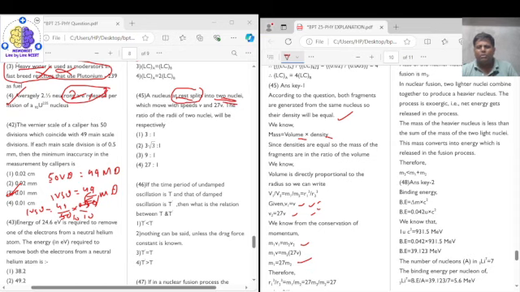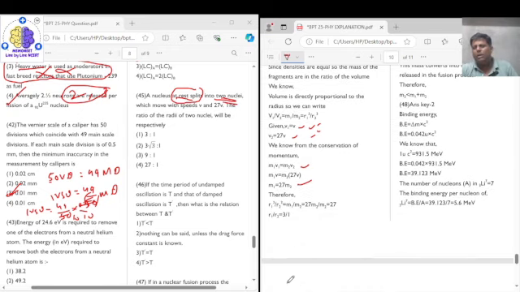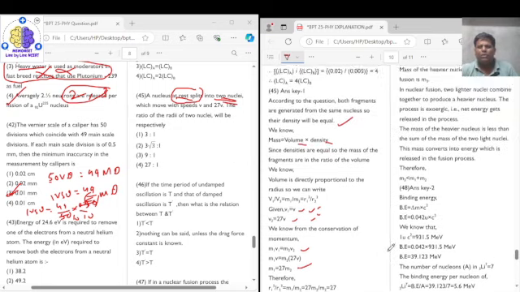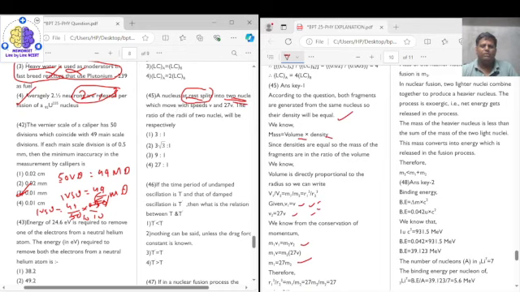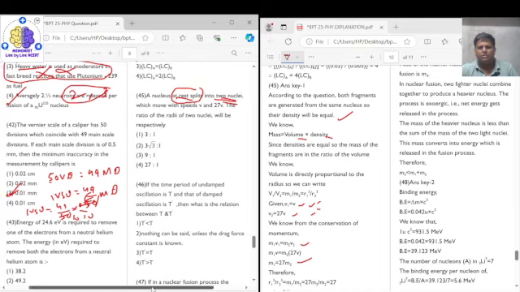And m1 upon m2 is equal to (r1 upon r2) whole raised to the power of 3. So we get r1 upon r2 is equal to 3 upon 1. Therefore, the correct answer for question number 45 is option 1.